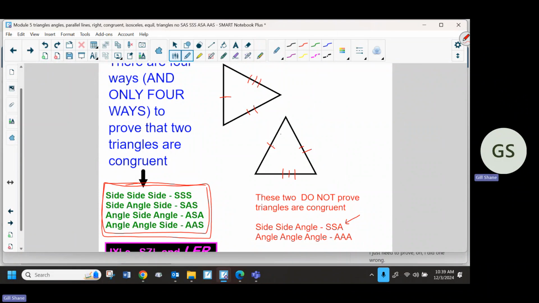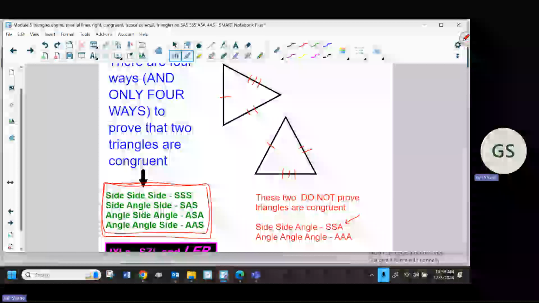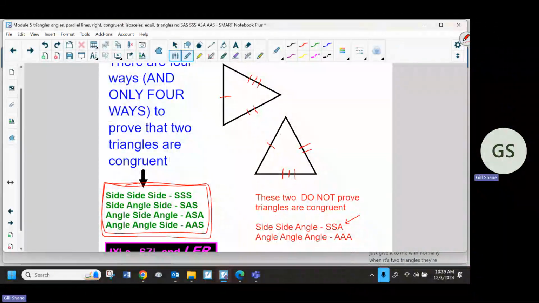So it says right here, if I have enough information to show, like if I can figure it out, or if they just give it to me, which normally when it's two triangles, they're just going to give it to you. That is side, side, side. That proves that those are congruent triangles. But I'm going to ask everybody, for a time crunch: how can that be possible?